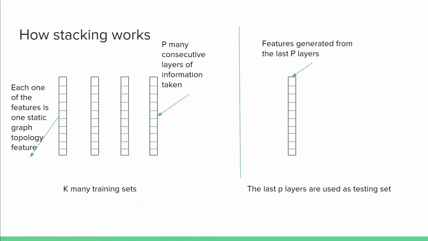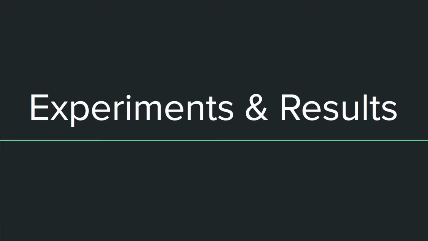To better explain this, let's look at this graph here. Each of these vectors represents the concatenated features from the P layers. We have a total of K of these layers per last picture that I have shown. The last P layers are used for testing purposes in order to generate the features for the last layer, which we know nothing about. Now that we have explained how the method really works, we turn to the experiments and the results.